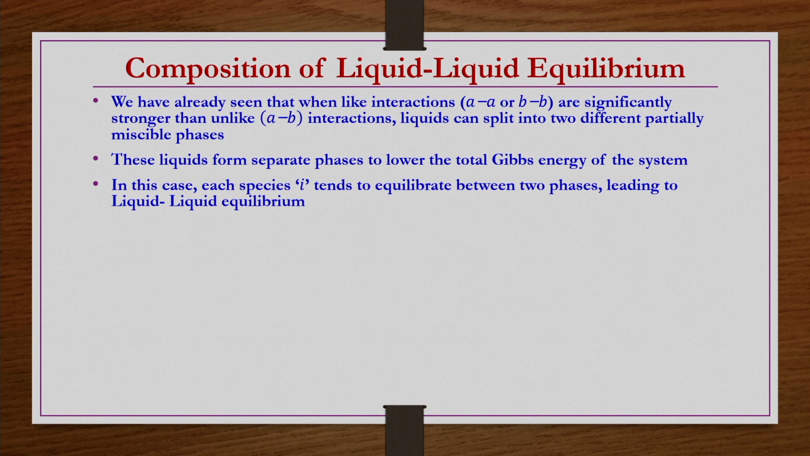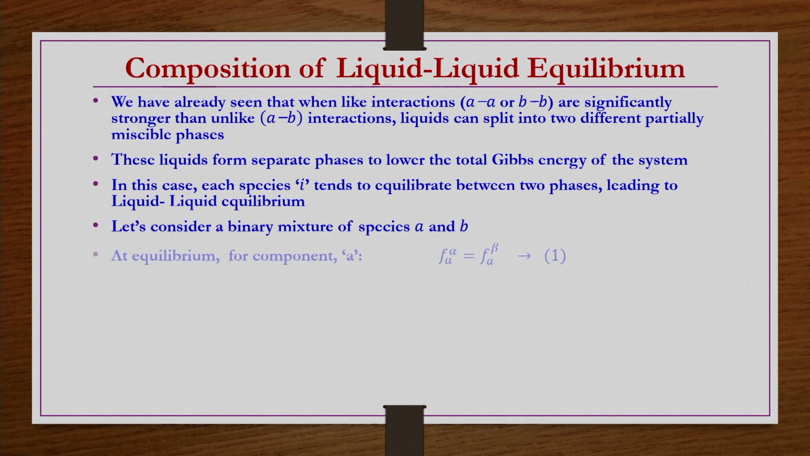In this case, each species i tends to equilibrate between 2 phases, leading to liquid-liquid equilibrium. So, when we add these components, component i tends to equilibrate between 2 phases. Let us consider a binary mixture of species A and B. Then at equilibrium for component A, we know that the fugacity of component A in the alpha phase should be equal to the fugacity of the same component A in the beta phase. This is the standard condition at equilibrium.